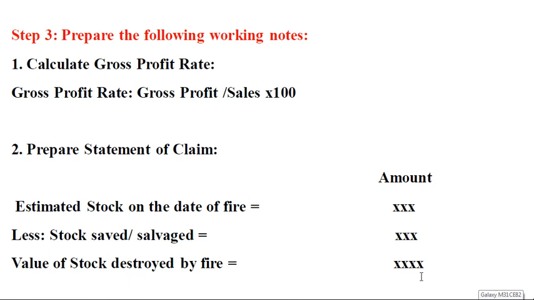The stock destroyed by fire is 80,000. So this is what you have to prepare, the statement of claim. This is the third step.